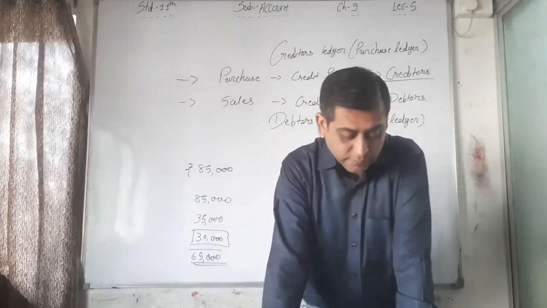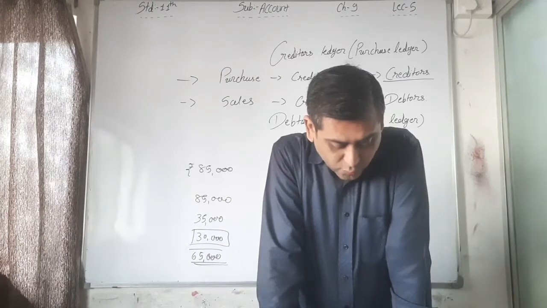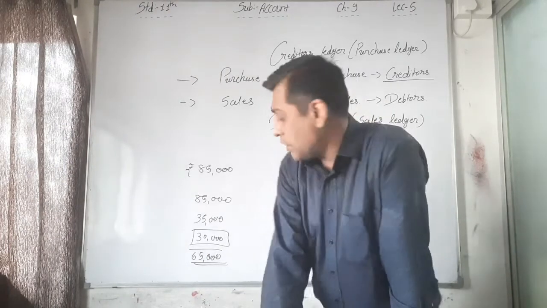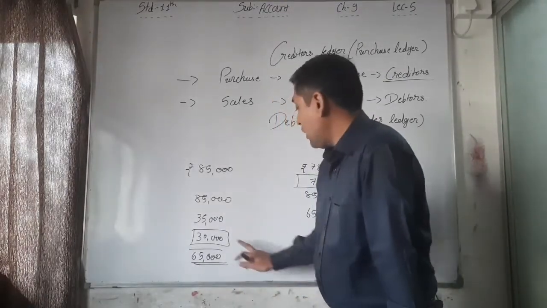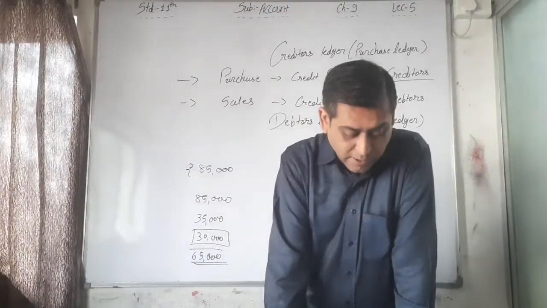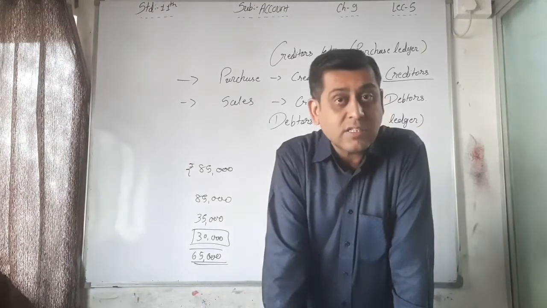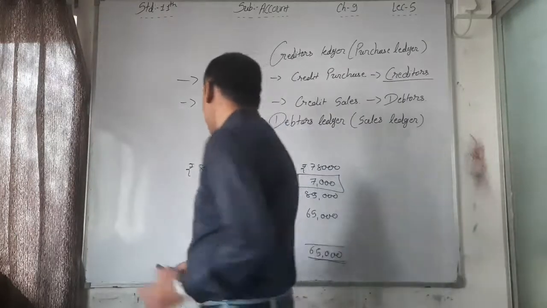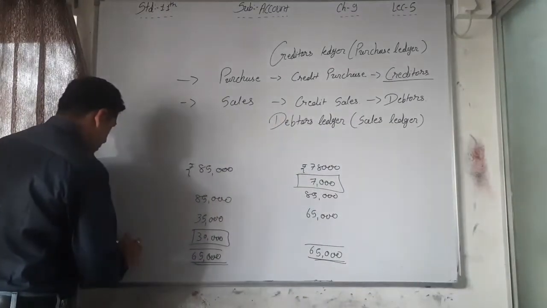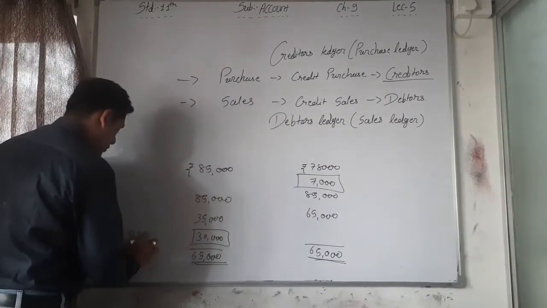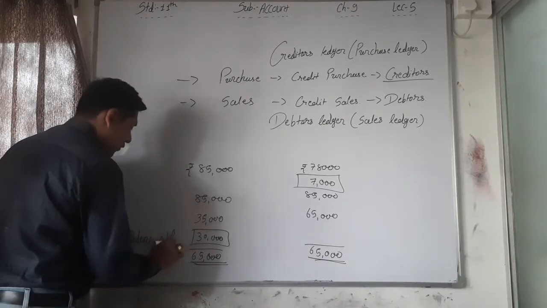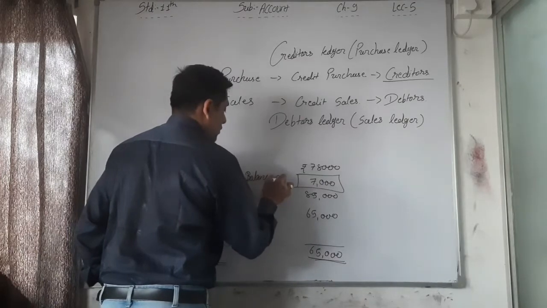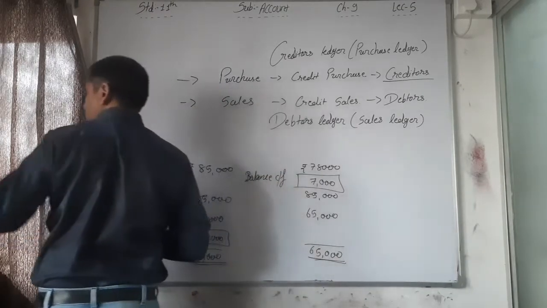Third point, as mentioned above, to find out the balance of an account, the side on which the total is higher, the difference is written as balance carry forward, balance CF, on the opposite side. Here we have to write down the balance CF, that is carry forward.